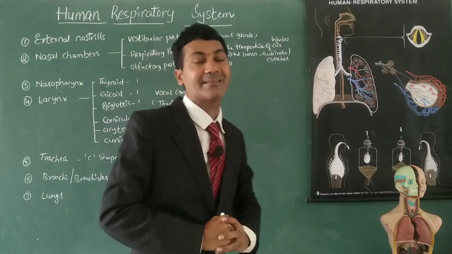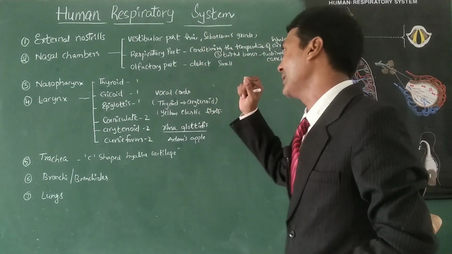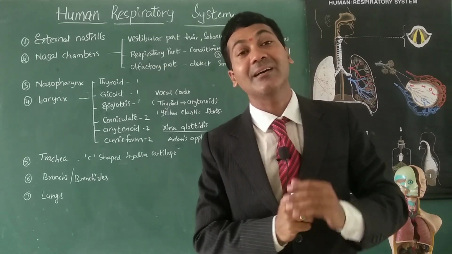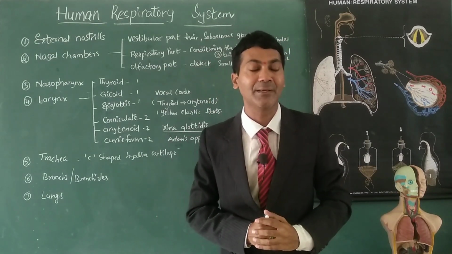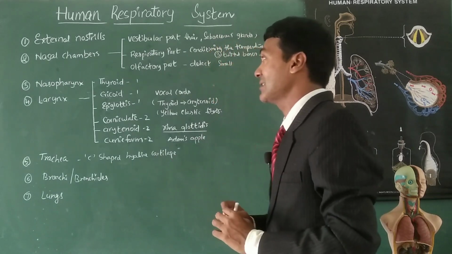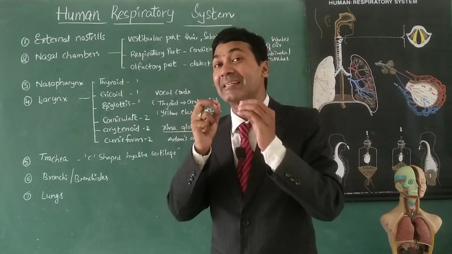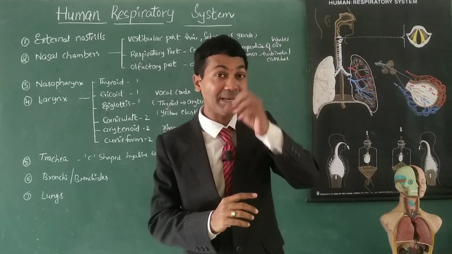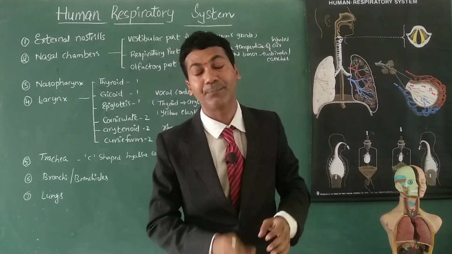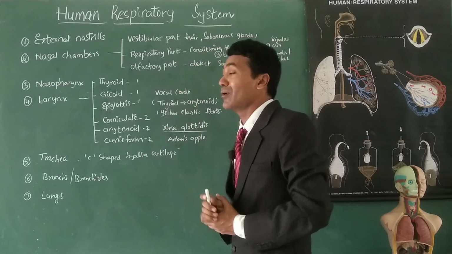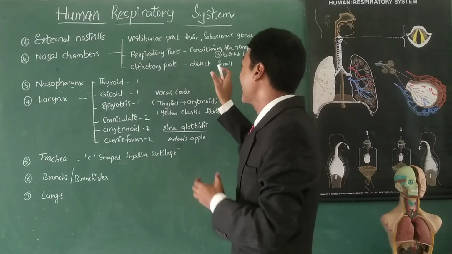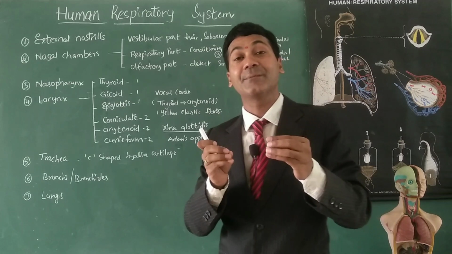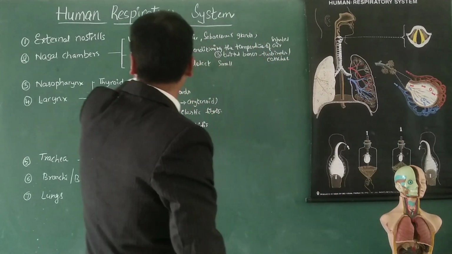And the third part of nasal chamber is olfactory part. As we know, nose is a sensory organ which helps in detecting smell. So this part of nasal chamber is lined with olfactory epithelium, where smell detecting receptors are present. Such a part is known as olfactory part, which contains the receptors of smell. So this is regarding nasal chambers.